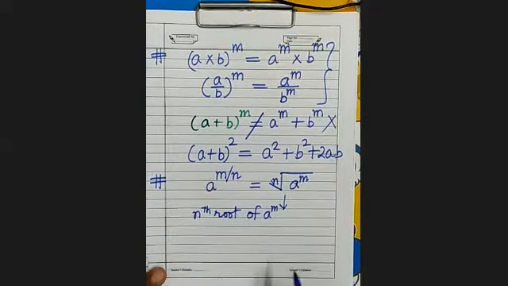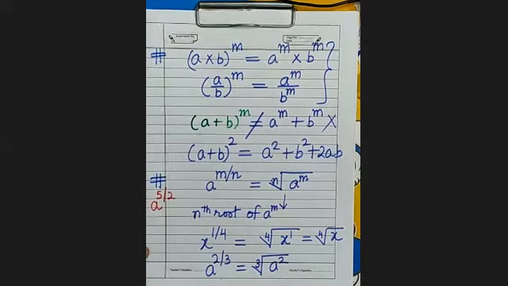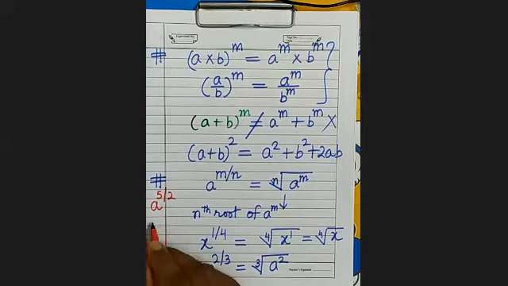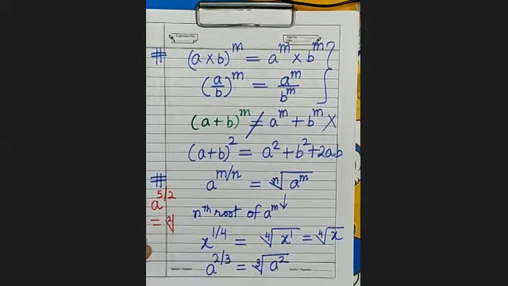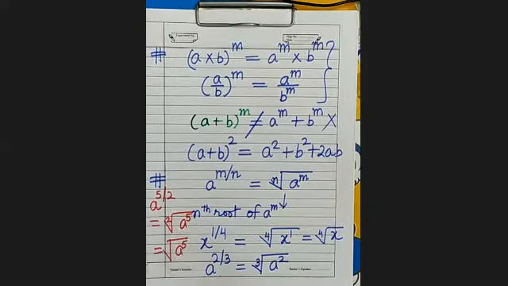Suppose it is a to the power 5 by 2. So here the 2 means it will become square root of a to the power 5. And for square root, the 2 is not written, it is simply written like this. Is it clear? Now see here.